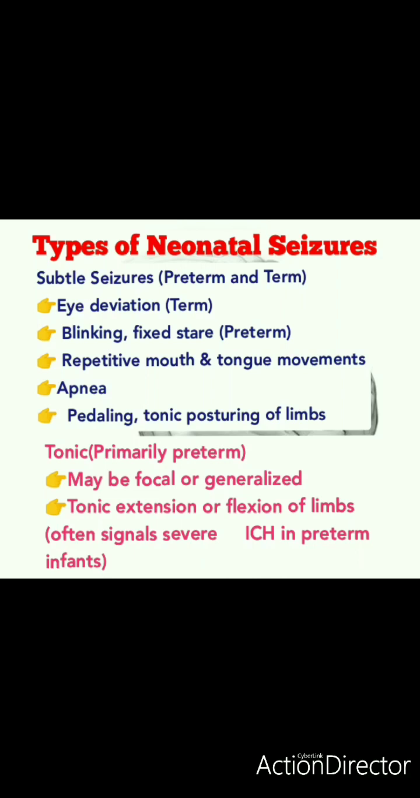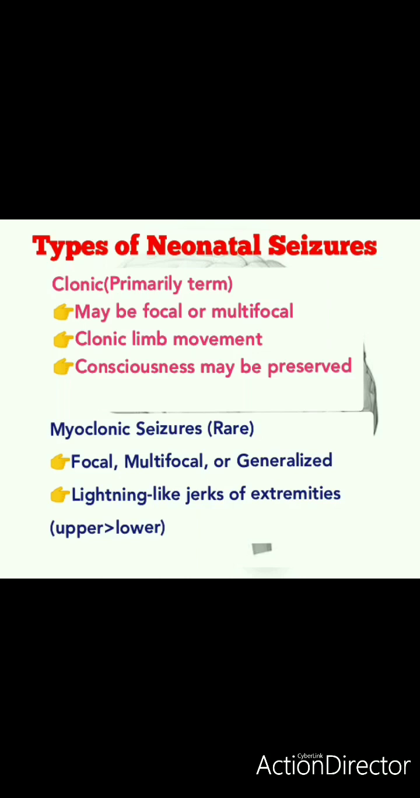Okay, tonic, it is basically seen in preterm babies, may be focal or generalized, and tonic extension or flexion of limbs you can see. Focal and generalized, what does it mean? Focal seizure is a kind of partial seizure which affects one area of the brain, and generalized means the whole brain is involved for the particular seizure.